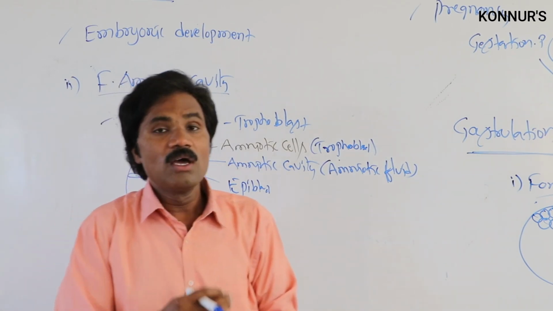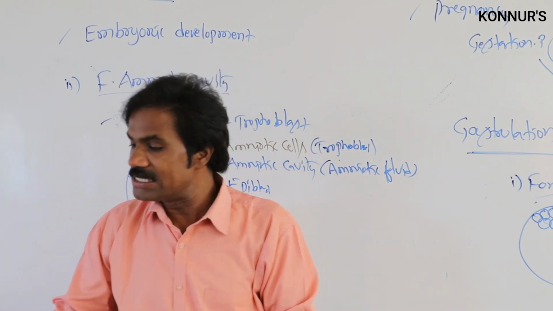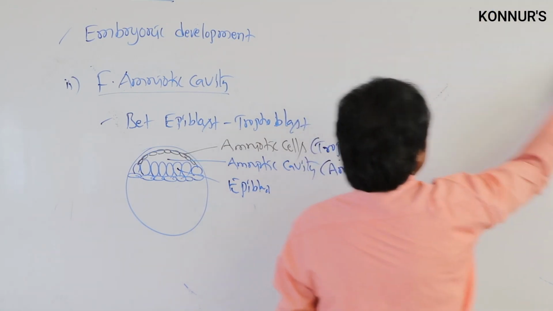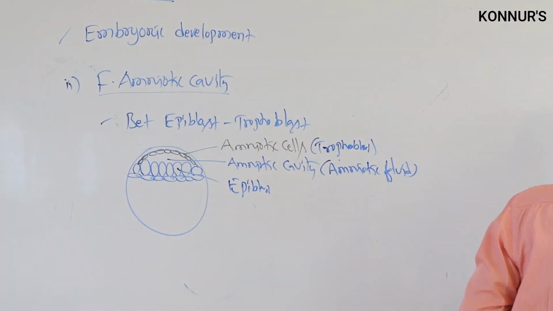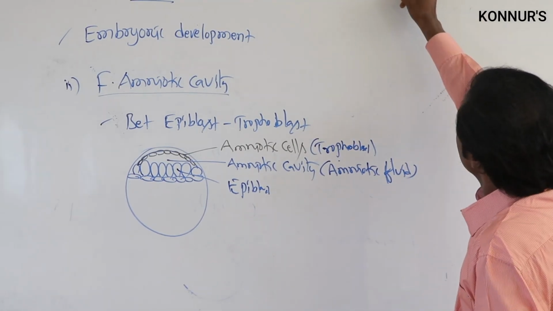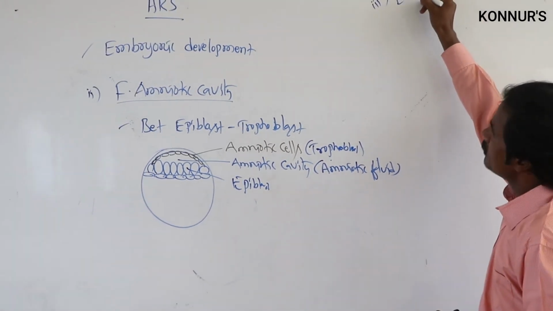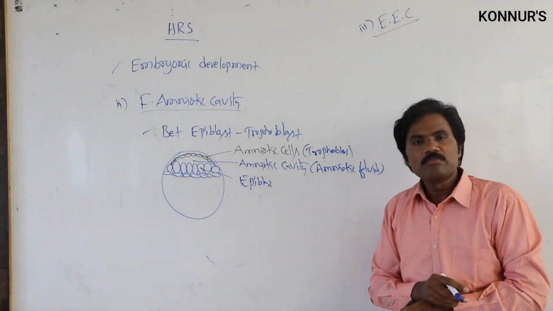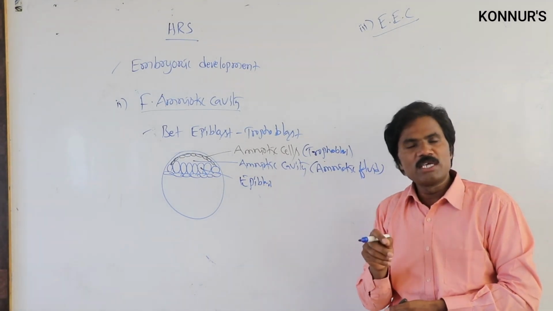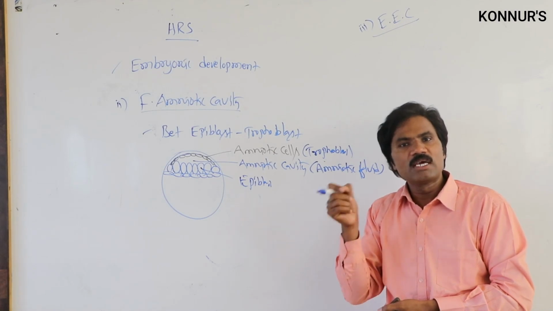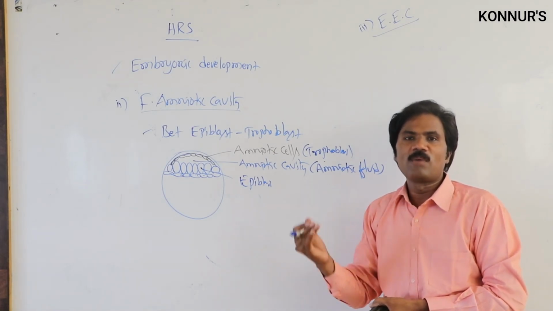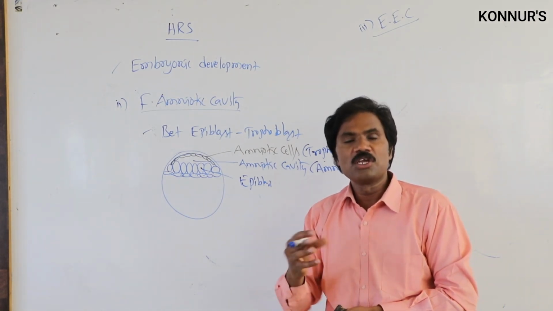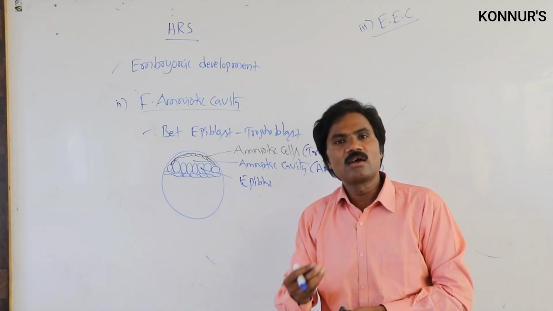Then another very important step is the formation of the extraembryonic coelom. How is it formed, and where is it arranged? That is the third step, the extraembryonic coelom. During its formation, extraembryonic mesoderm is formed, but this extraembryonic mesoderm does not differentiate and does not form any organ or tissue.